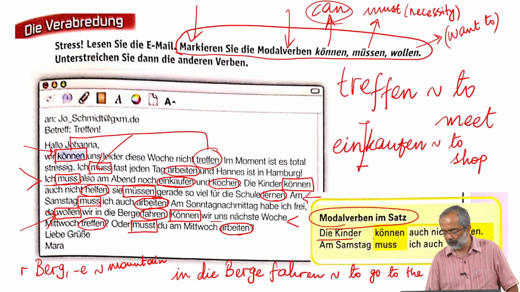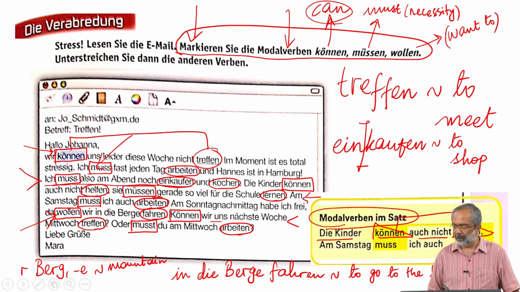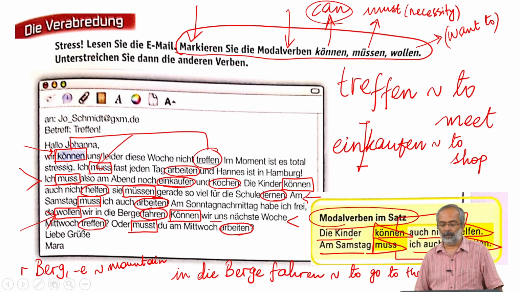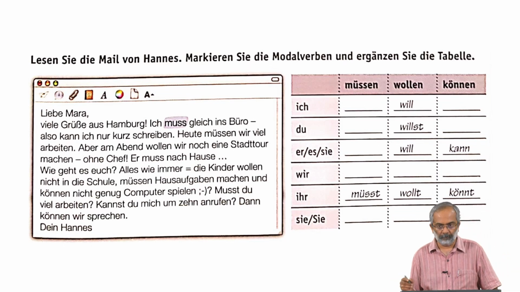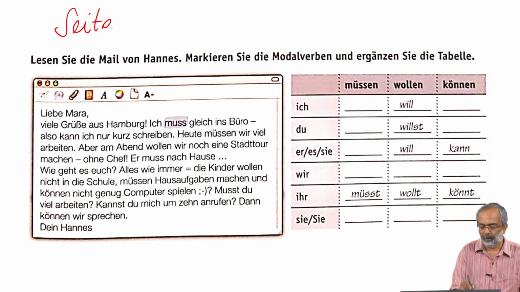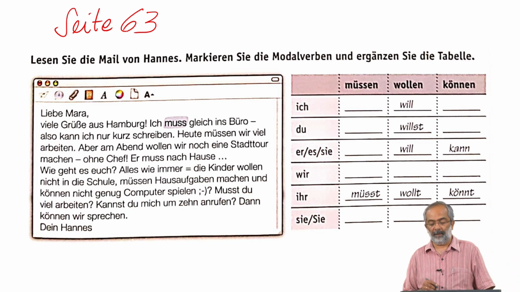Die Kinder können auch nicht helfen. Yeah, they have their sentence bracket, können helfen. Am Samstag muss ich auch arbeiten. Yeah. So, so stehen Modalverben in einem Satz. Also zum Beispiel, Arbeitsbuch, Seite 63. Lesen Sie die Mail von Hannes, markieren Sie die Modalverben und ergänzen Sie die Tabelle.